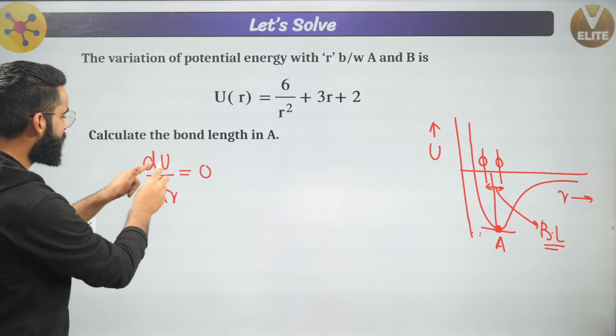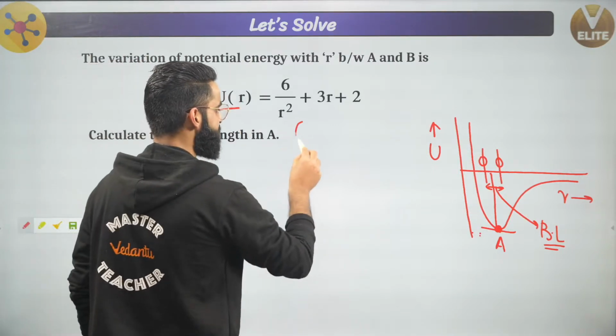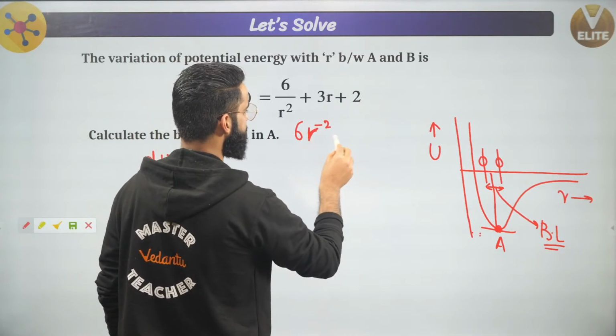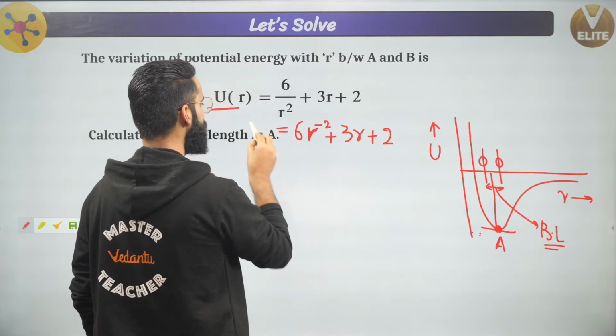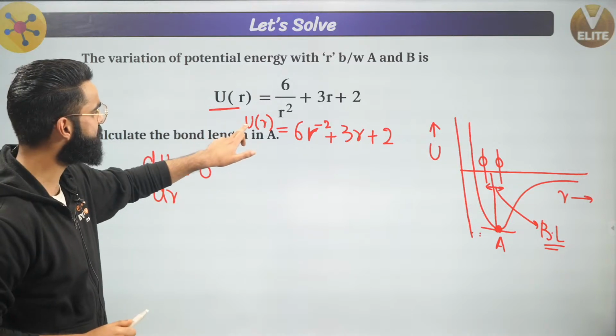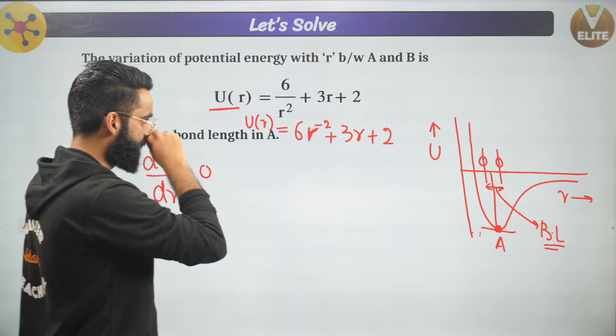Now people, I'm going to differentiate this function with respect to r, correct? I can write it like this as well: 6r raised to power minus 2 plus 3r plus 2 is basically equal to u with respect to r, correct? Now, I'm going to differentiate this u with respect to r. What is it going to be? du divided by dr, understand.